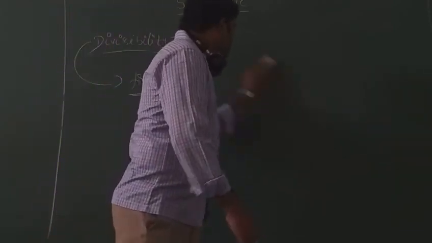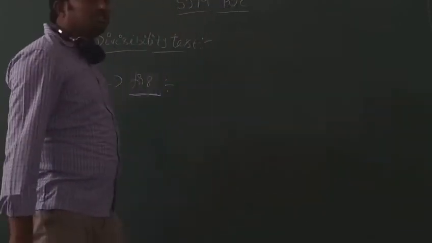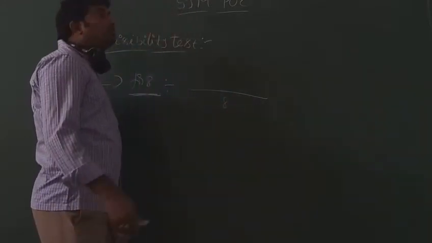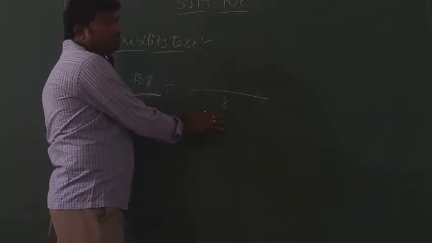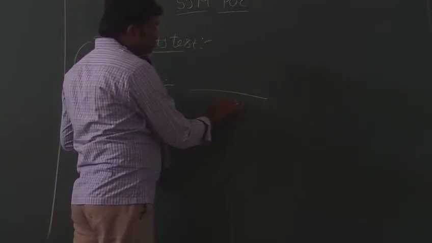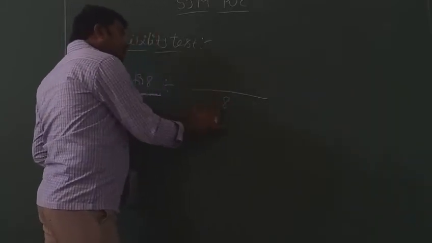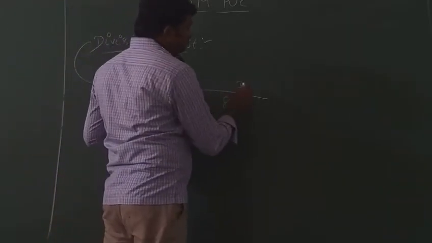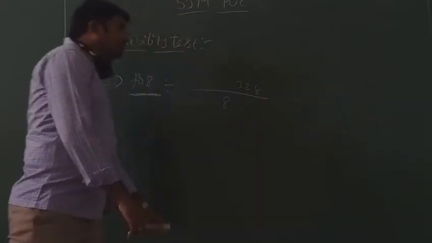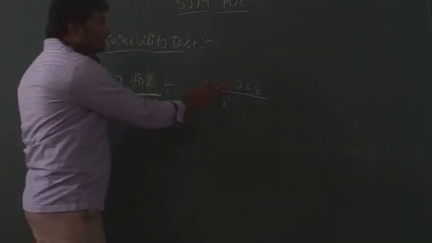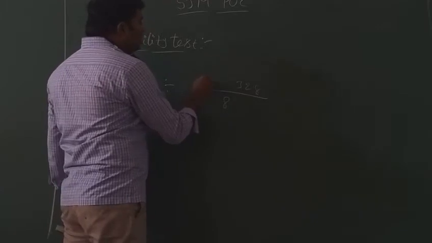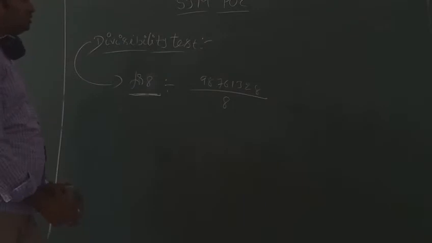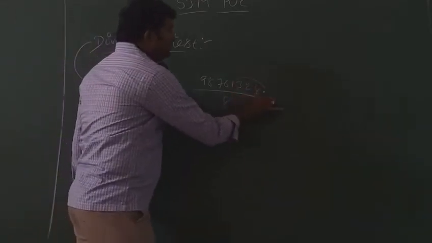Tell me. So, do one thing. Last 3 digits are very important, right? You write down only the last 3 digits, which must be divisible by 8. The 3-digit number must be a multiple, or divisible, or a factor of 8, all the same. 328, the last 3 digits of the number. What about the remaining digits? You can write 9, 8, 7, 6, 5, or 1, 2, whatever it is. Important is the last 3 digits.